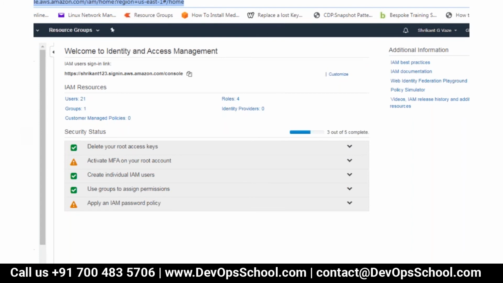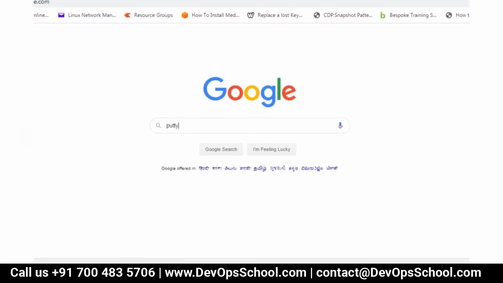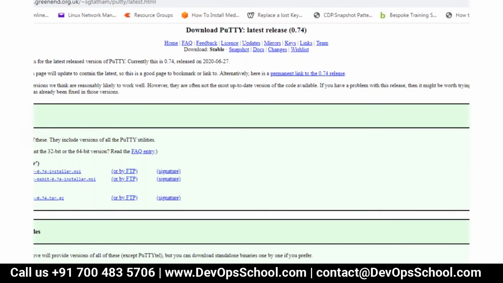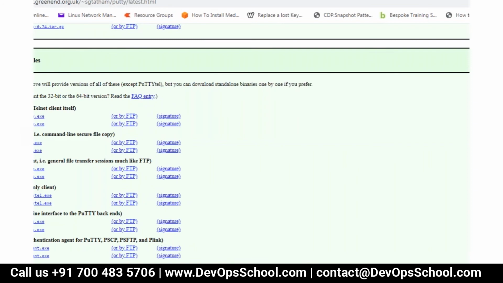Go to Google and search for Putty download. There will be one site. Don't go to putty.org. Go to the second site, chiark.greenend.org.uk, and click there. Then just scroll down. There is putty.exe, download the 64-bit.